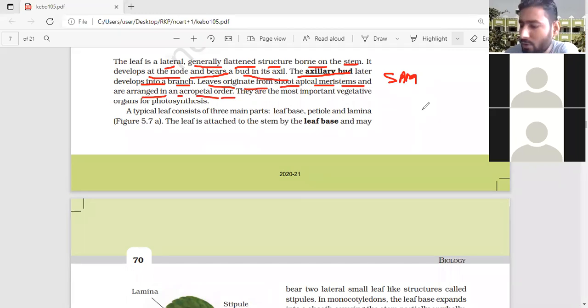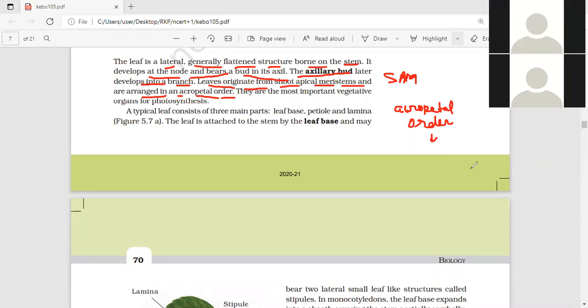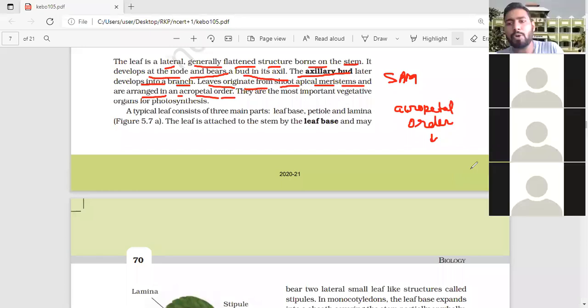Can anyone explain what the acropetal order is? Yes, Solunga. Sir, young leaves are at the top and the oldest leaves are at the bottom. Very good. Youngest at the top and oldest leaves at the bottom.